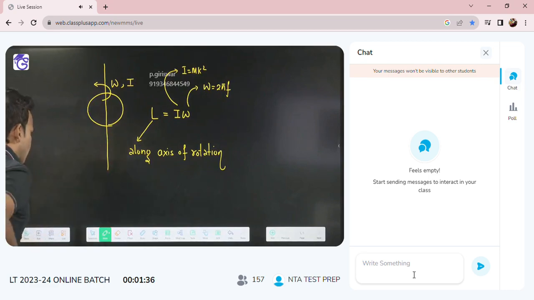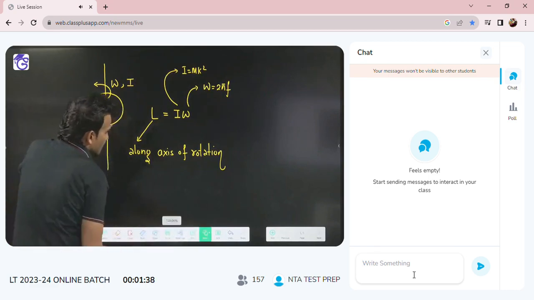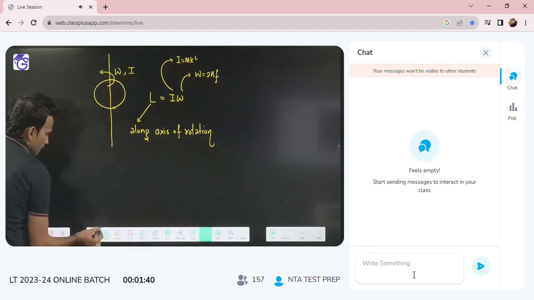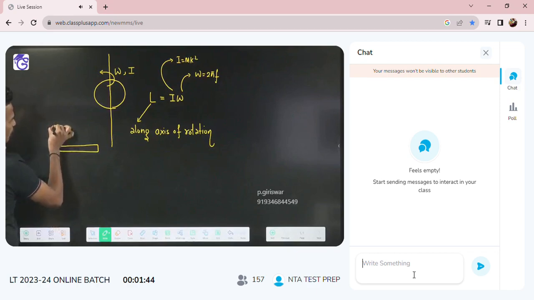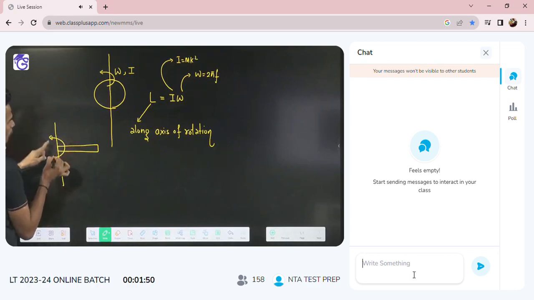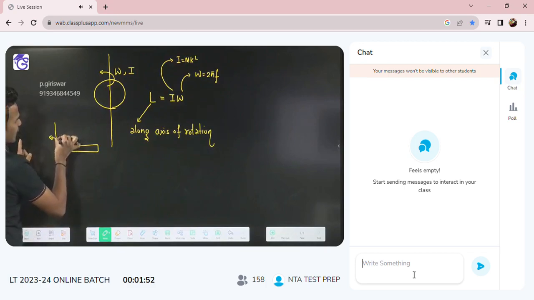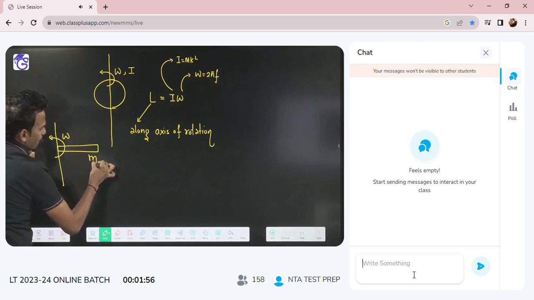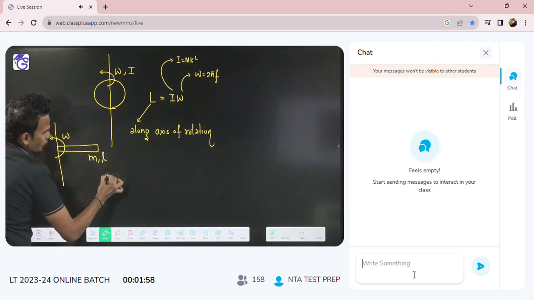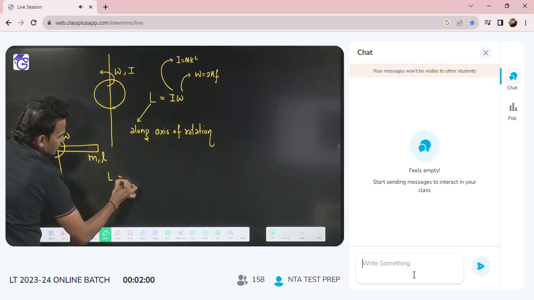For example, just see here, someone says, sir, I have a rod. This rod is rotating about one of its ends with angular velocity omega. Mass of the rod is m. Length is L. Can you tell me how much angular momentum this rod will have?